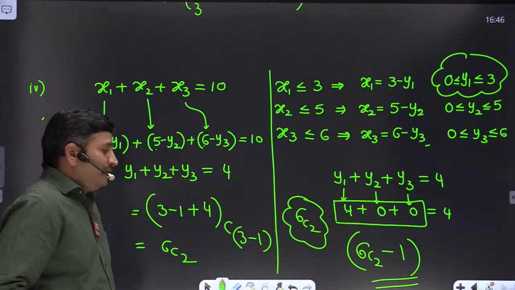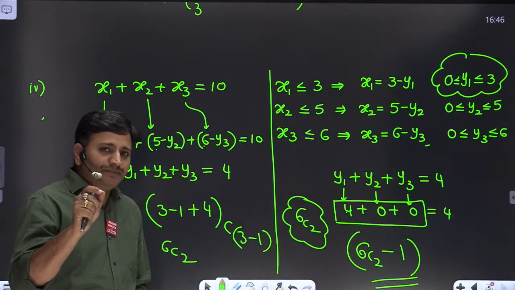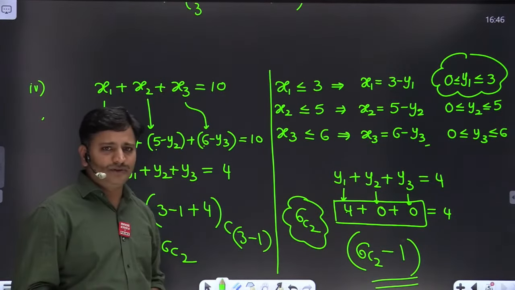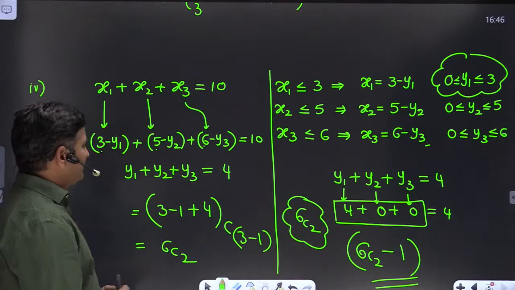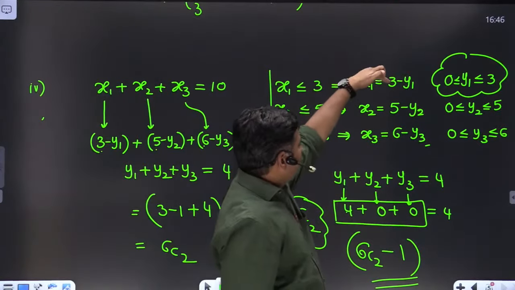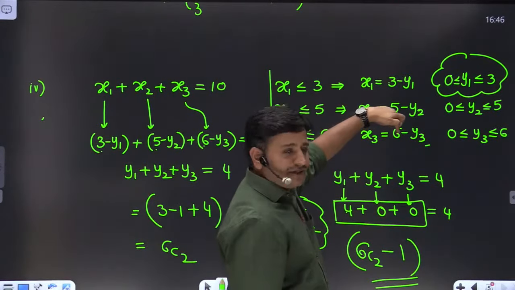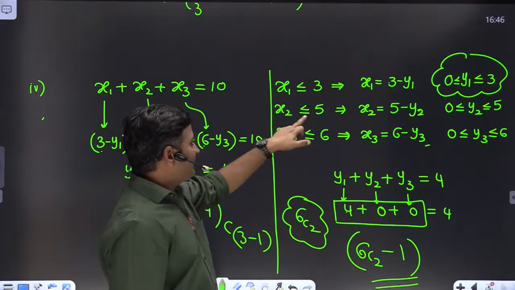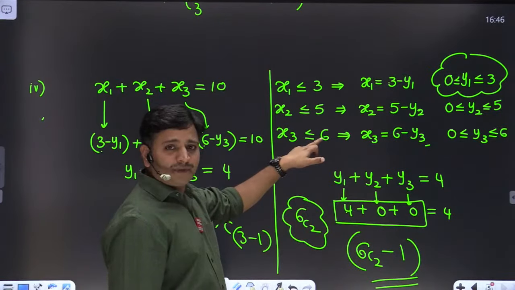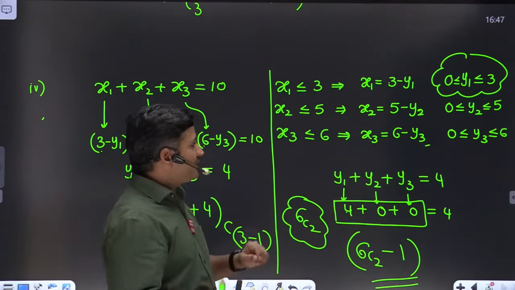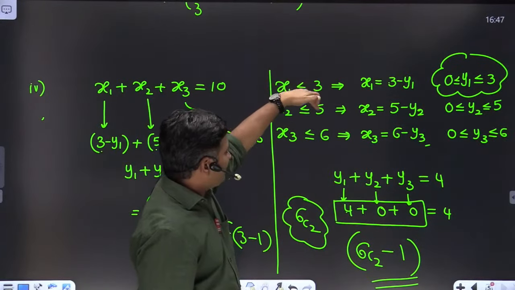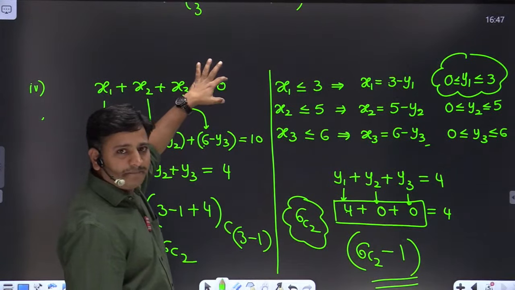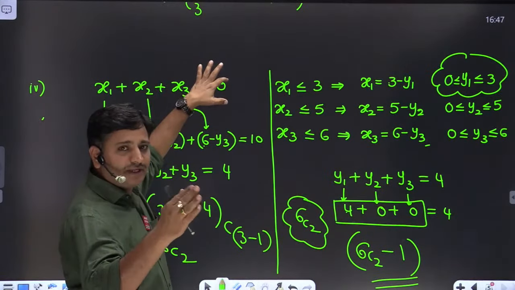Right, friends? But if you want to do this problem in the examination hall, you no need to write each and every step, friends. The simple way, what you have to do, total value here 3 plus 5 plus 6. Please look at here, friends. What is the max value of x1? 3. Max value of x2, 5. Max value of x3, 6. So the direct step for solving this question is first add all these values, friends. 3 plus 5 is 8, 8 plus 6 is 14. So from 14 you have to subtract 10. So 14 minus 10, that is 4.